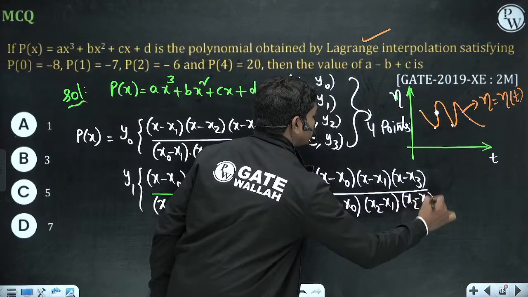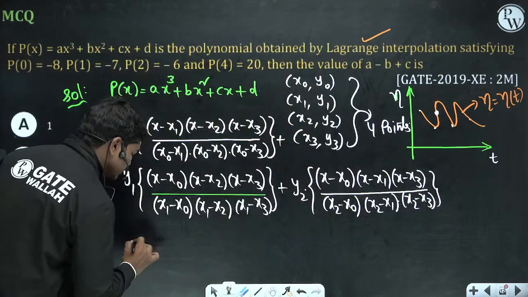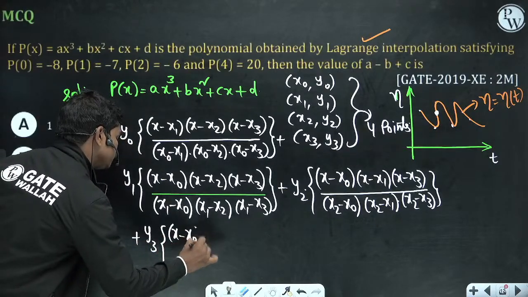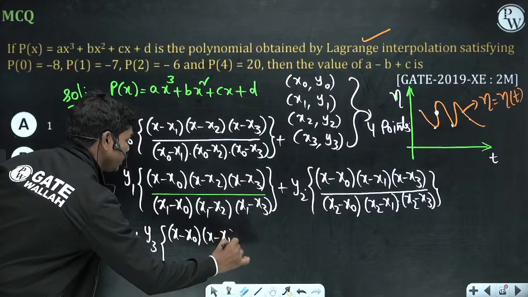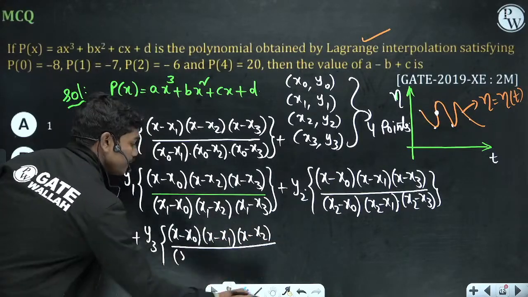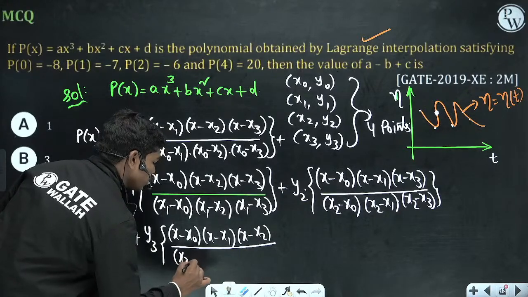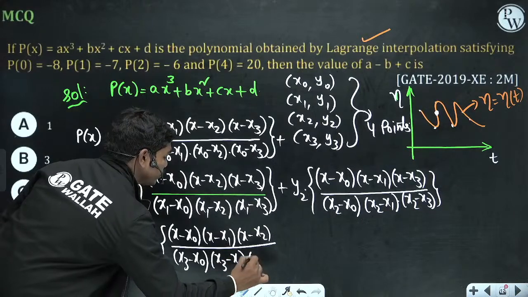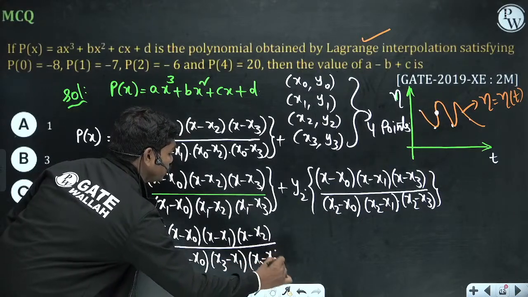Okay, so this is what you get, plus the last term will be something like this: y3 times (x minus x0) into (x minus x1) into (x minus x2) divided by (x3 minus x0)(x3 minus x1)(x3 minus x2). Okay, so this is what you have here.